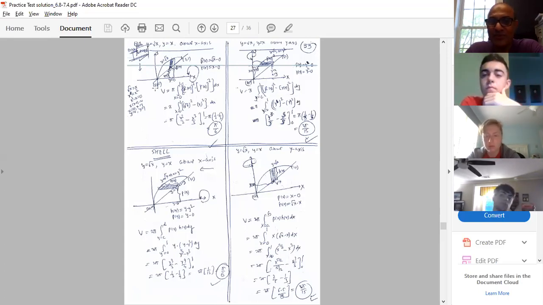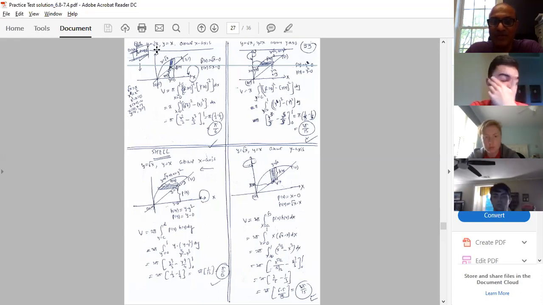Then I am using the formula V equal to pi integral of capital Rx square minus small rx square dx. So what is capital Rx? Capital Rx is the top part of the strip to the axis of revolution. Here it is root x, so (root x minus 0) whole square. Lower part, small rx, is x minus 0, so the square is x square.